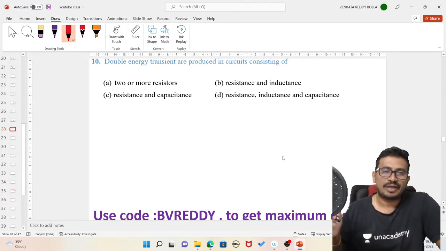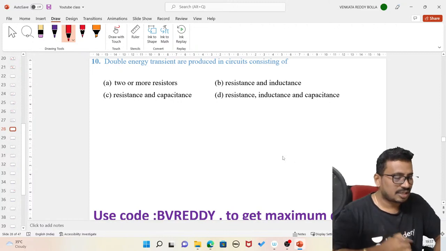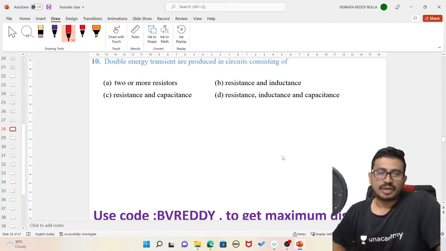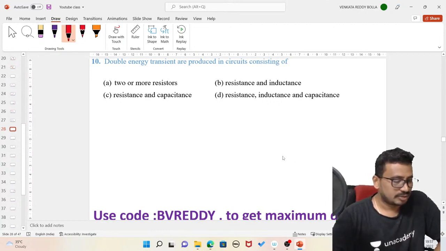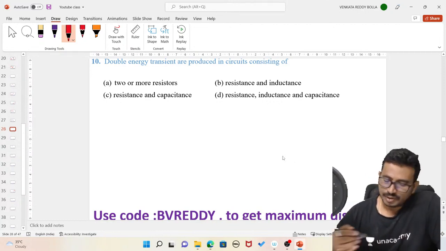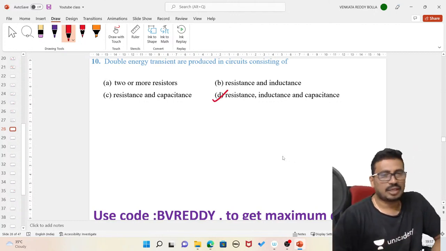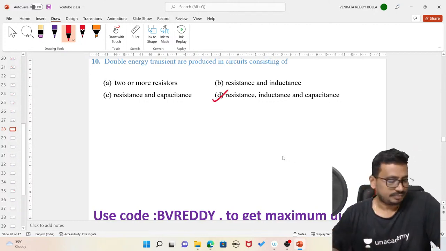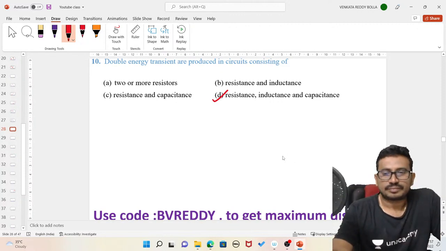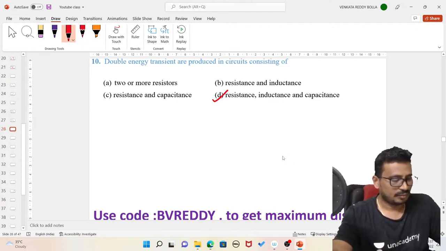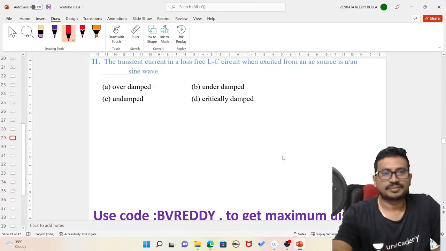Then we have a double energy transient. That type of circuit is called a second order circuit. So which option you tell me? Option D, all of you. Yes, both inductor and capacitor must be present.